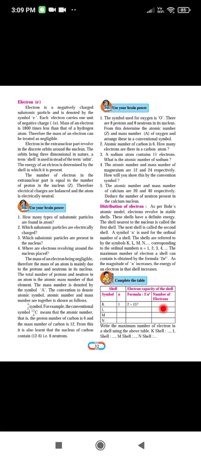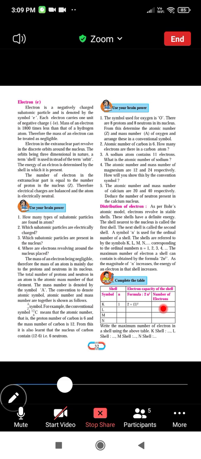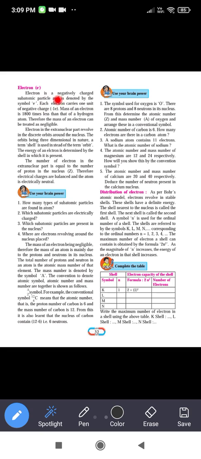Now the particles which are present in the extranuclear part: first, electron. Electron is a negatively charged subatomic particle and is denoted by the symbol e. Each electron carries one unit of negative charge, that is, -1 e.